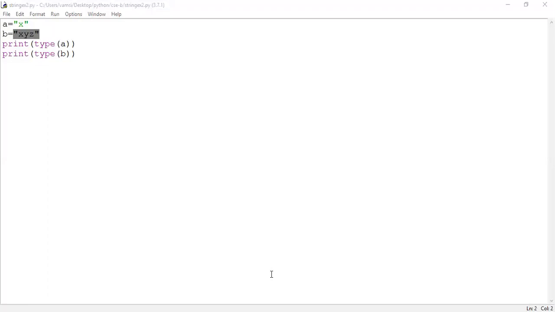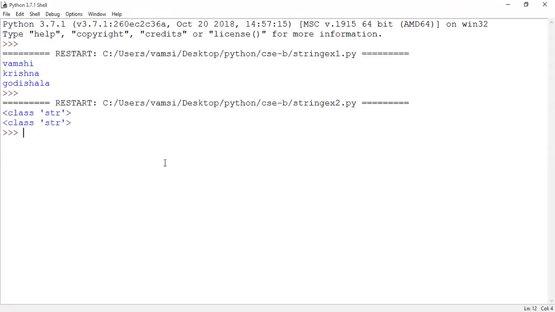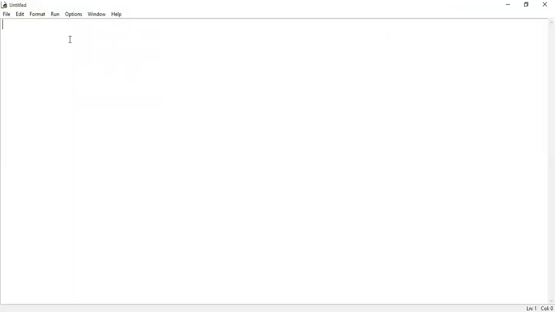So go to the Python shell. Are you able to see the Python shell? Yes, sir. I'm executing directly from the Python shell, guys. It executes line by line. If I am writing like this, go to the window itself and open a new file. Are you able to see the untitled window? Yes, sir. So here I'm writing A equal to.